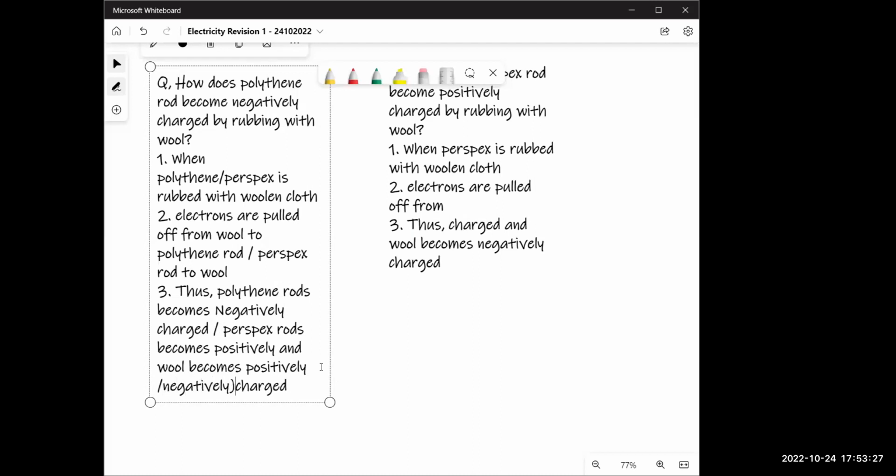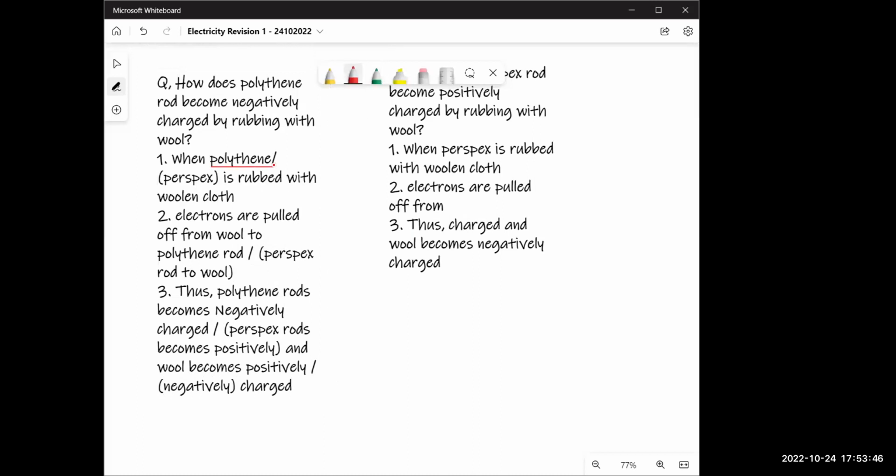I want you to put brackets here. So what this means is that you have 2 options, either perspex or polythene. How do we read this answer?